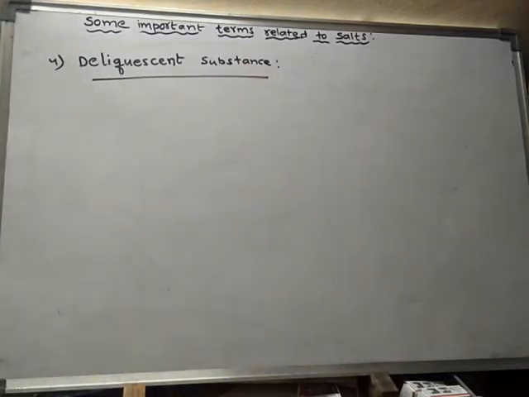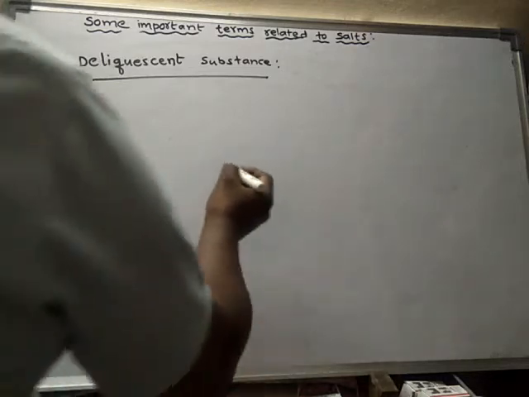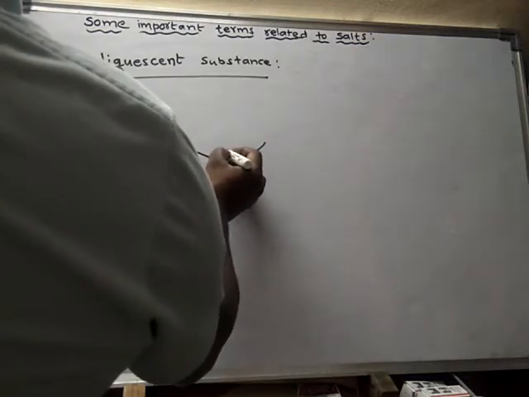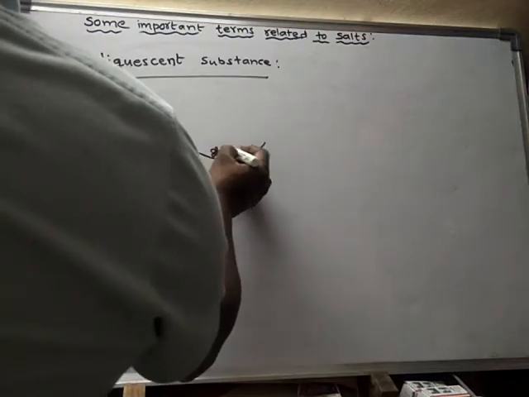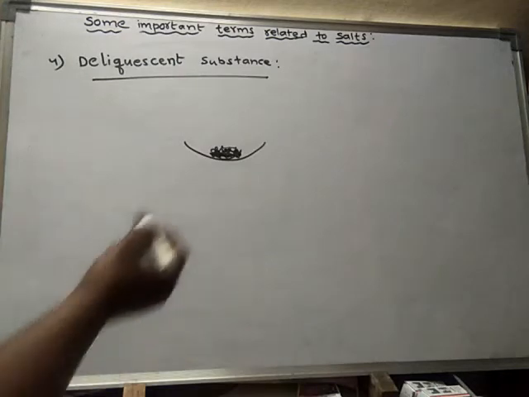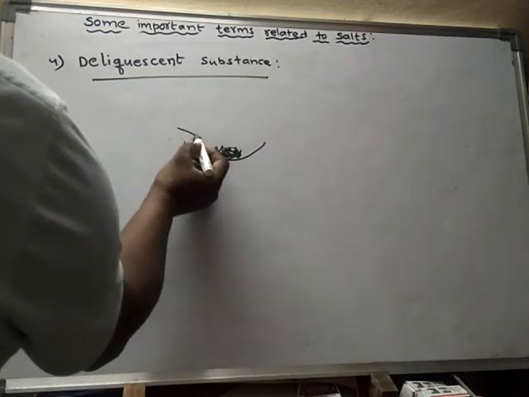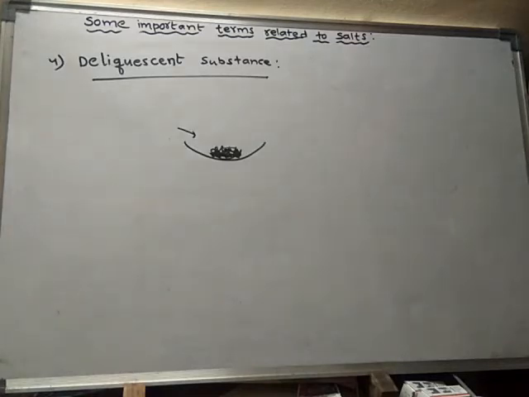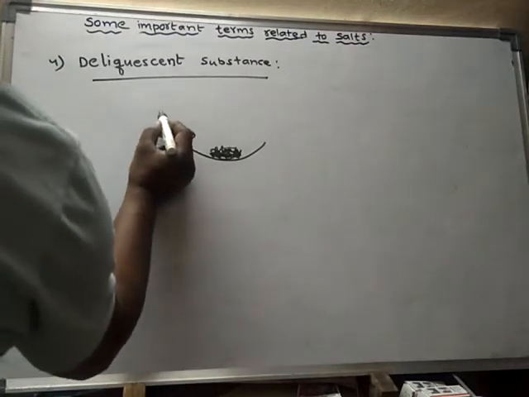Suppose a salt is kept somewhere. When it is exposed to the air, it starts absorbing moisture.